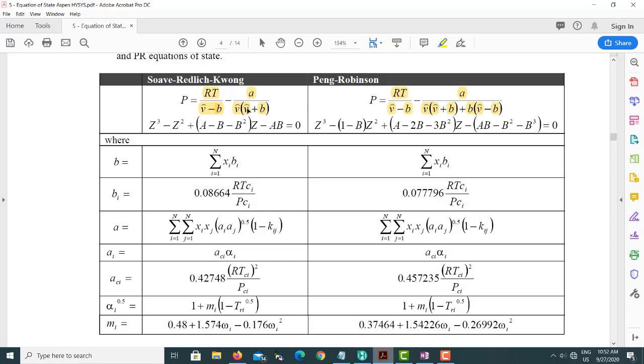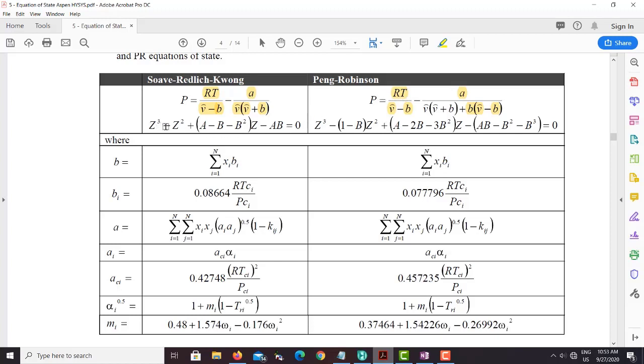Okay, so what this says is that there's not only an addition of volume with the molar volume at high pressure, but there's also a subtraction of volume with the molar volume. So this part was added, modifying the SRK equation of state. Once they add this part, you can use this equation of state for multiple systems, especially for a system which contains high pressure.